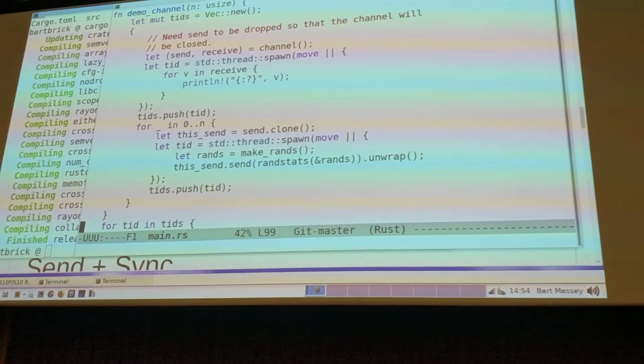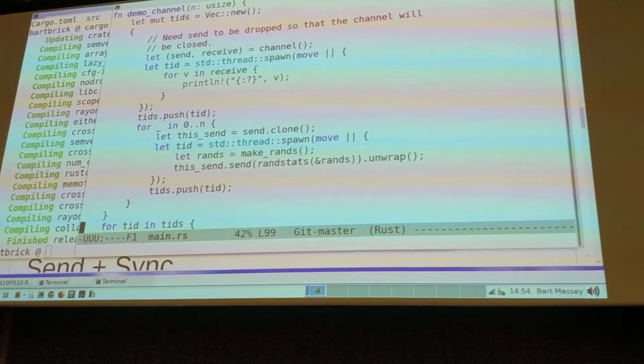So we're going to make a new channel. It's really, really easy. We get a send side and a receive side. And then we fork a thread. And what is this doing?